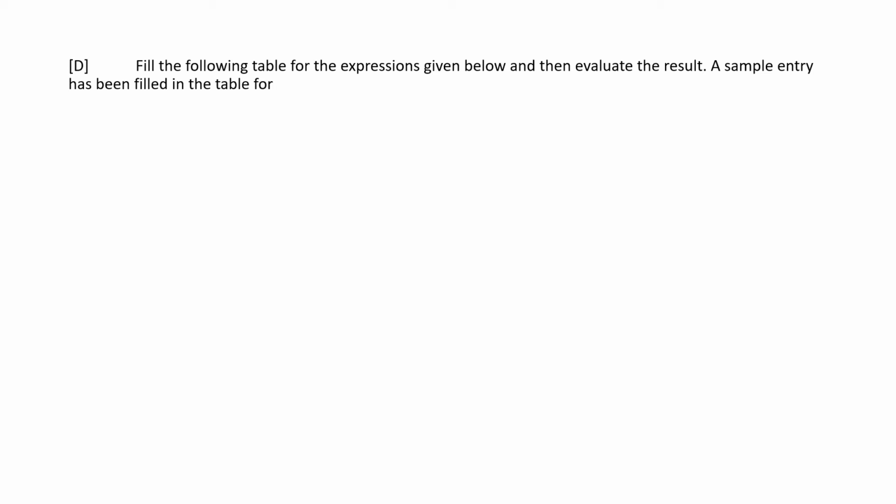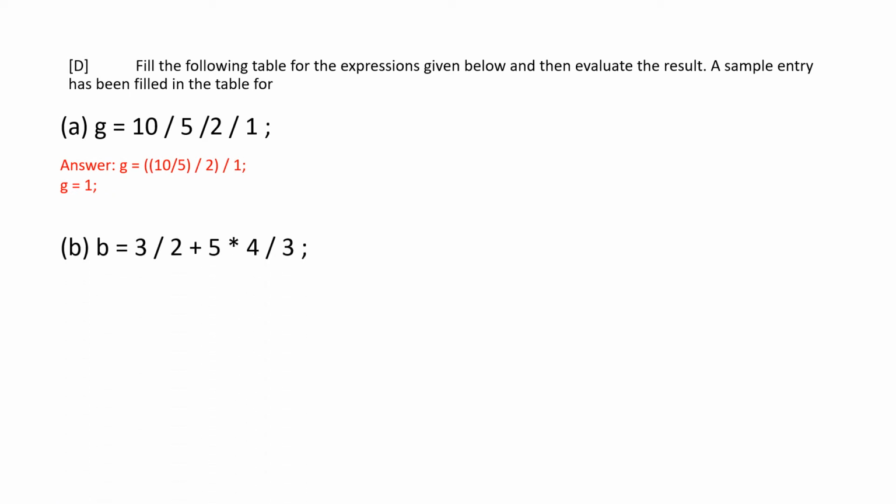Let's see the next section here. So this is also almost the hierarchy part, so let's go over it quickly. So here 10 by 5 by 2 by 1, though it's all slash, it gets executed from left to right. So 2 by 2 is 1, 1 by 1 is 1, so the answer is 1. And next one, again it gets executed from left to right, so 3 by 2 is 1, plus 5 into 4, 20 by 3, 6, so 6 plus 1, 7 is the answer.